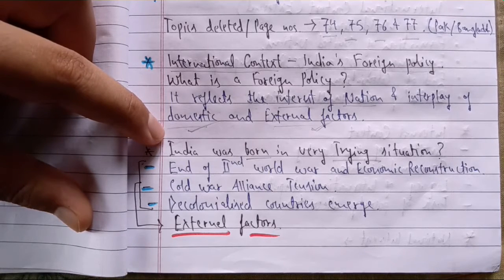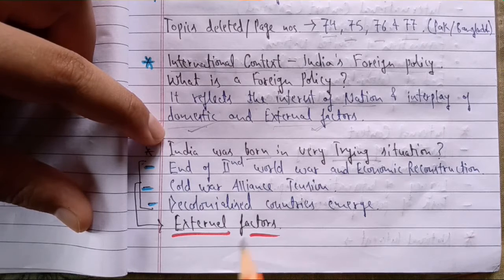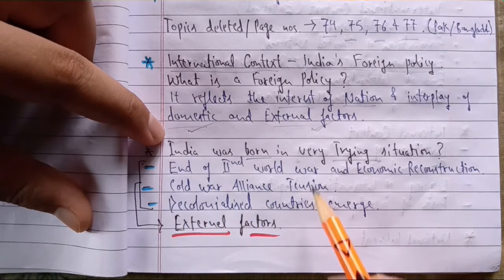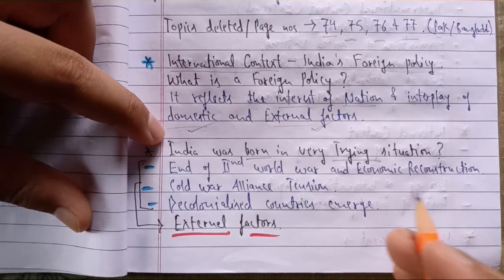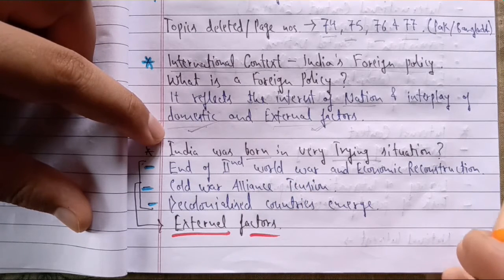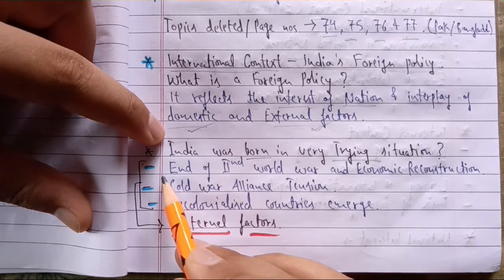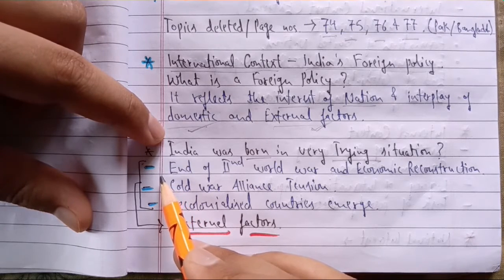And according to which we have driven out and constructed our foreign policies. So all these factors, international as well as domestic, or the conditions within our country, are very important in relevance to the foreign policy of India. So that is why we are discussing what were the conditions and what was the situation of the world at the time India got independence.